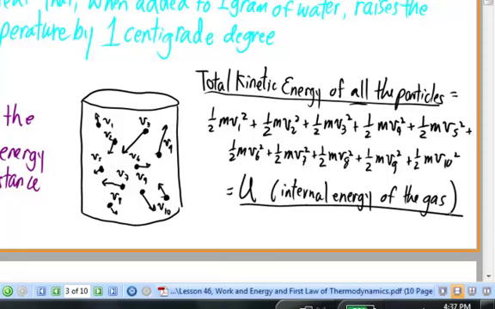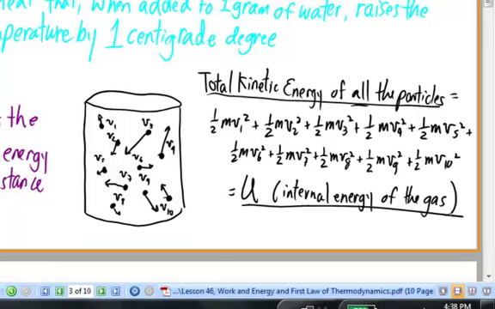That's a complicated expression. In general, our gases will have many more than 10 particles. Our gases will have more like Avogadro's number of particles. But whatever that number is, if I were to add up all the energies, then we could say that there is a total energy of the gas: the sum total of all the kinetic energies of all the gas particles, and that number is what we call the internal energy of the gas.